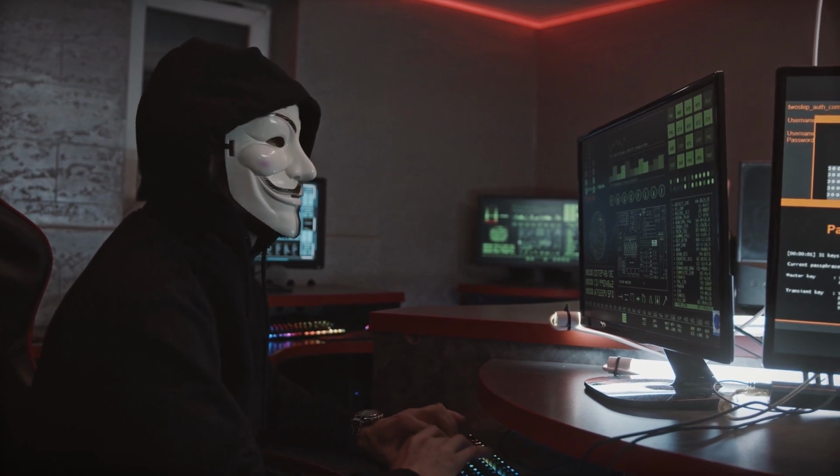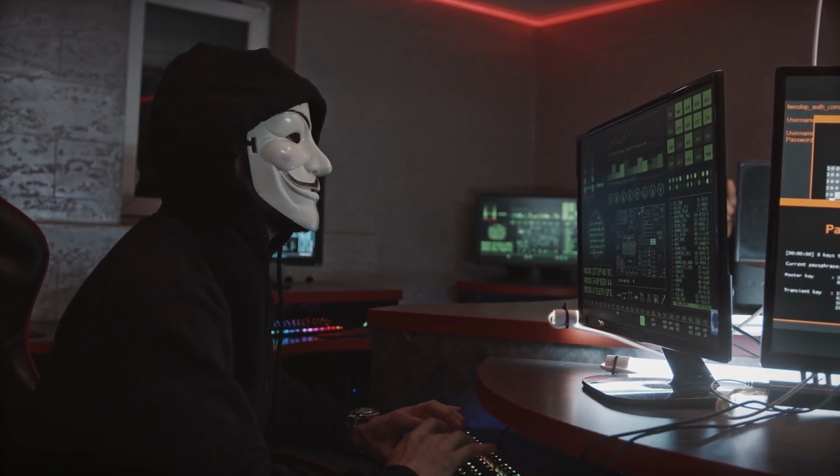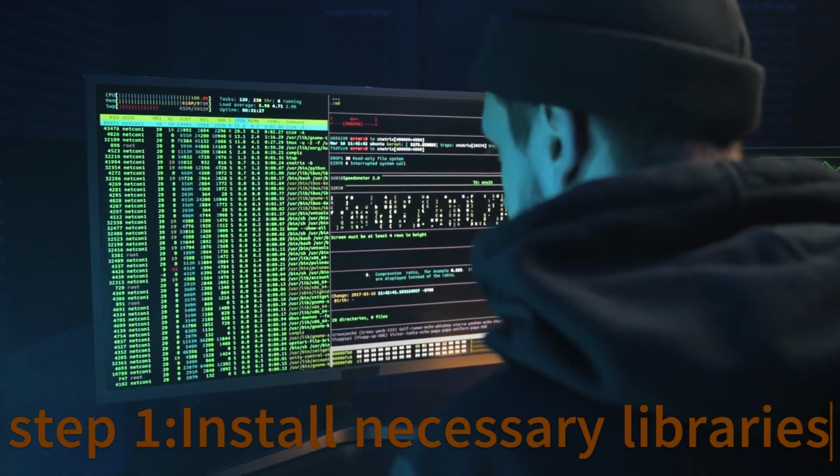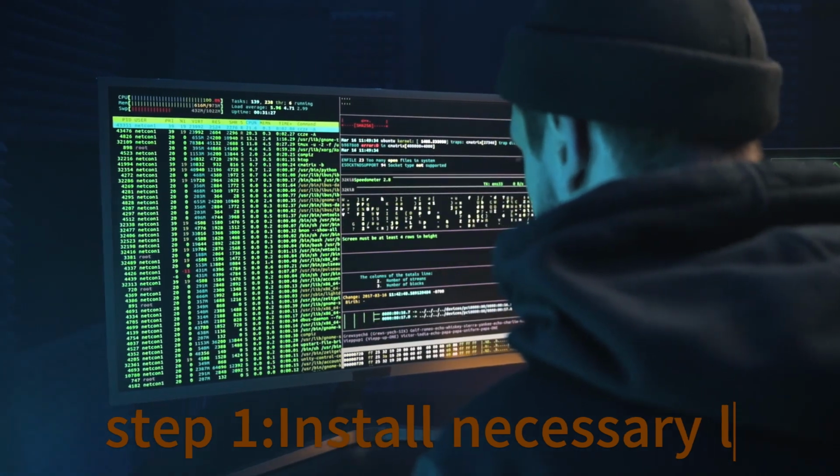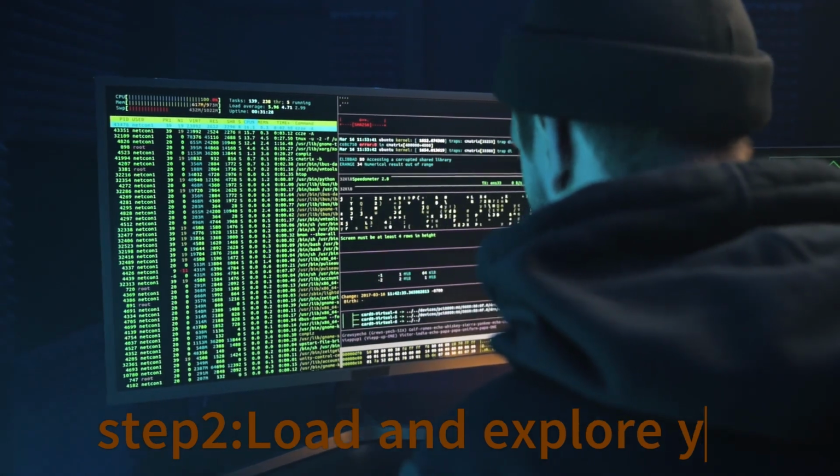Getting started with a simple project. Let's put theory into practice. We'll walk through a simple ML project together. For this example, we'll build a basic classifier to predict whether an email is spam or not. Step 1, install necessary libraries, e.g., pandas, scikit-learn. Step 2, load and explore your dataset.